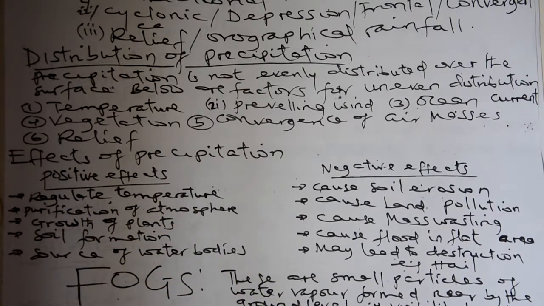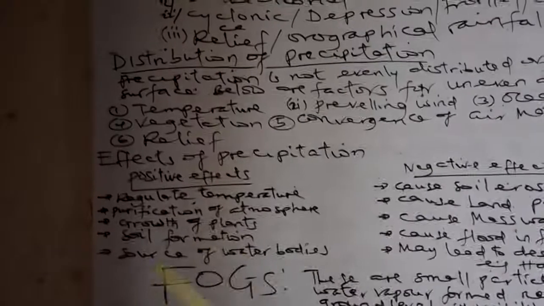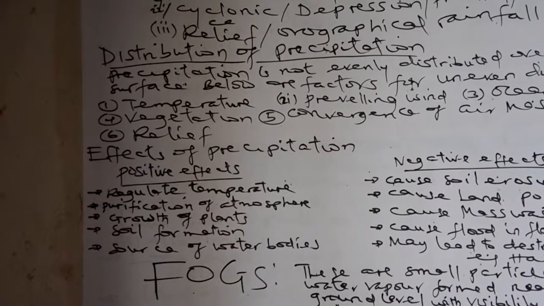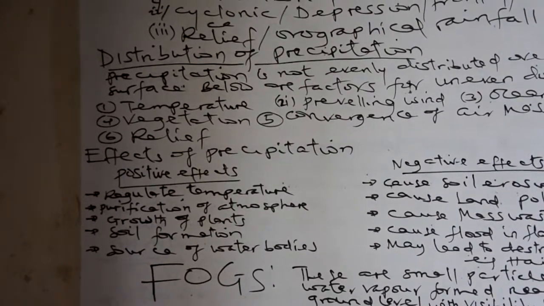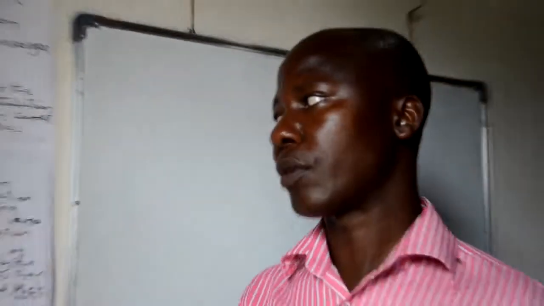Purification is reducing the dust or smoke in the atmosphere, maybe from industry or from residential areas. When it rains, does the dampness increase or decrease? In fact, it must decrease. Another effect is growth of plants. That is the importance. In order for plants to grow through photosynthesis, there should be water conservation.